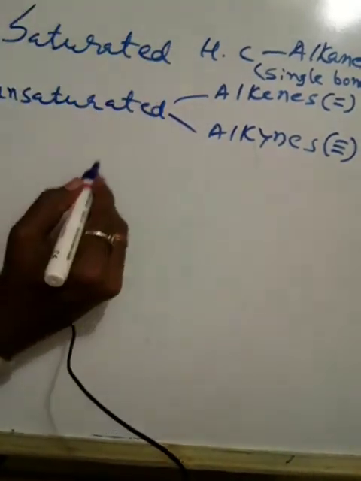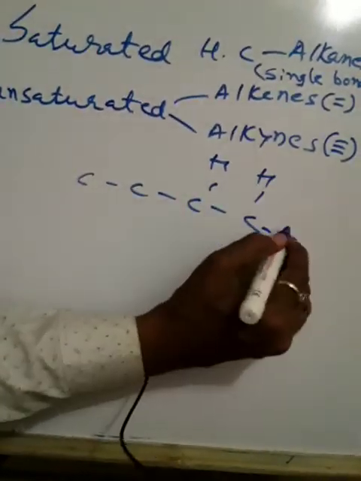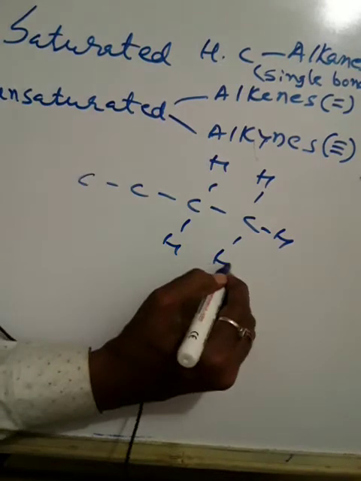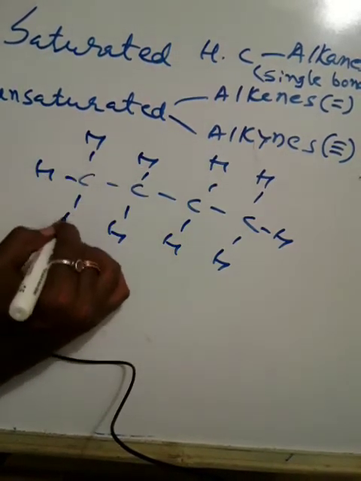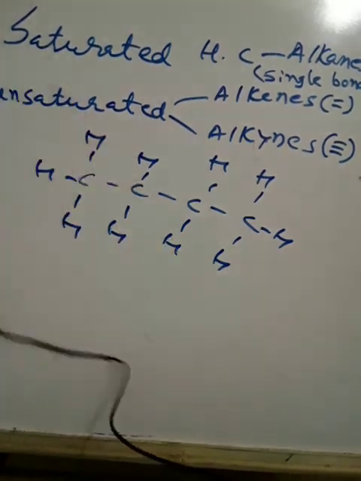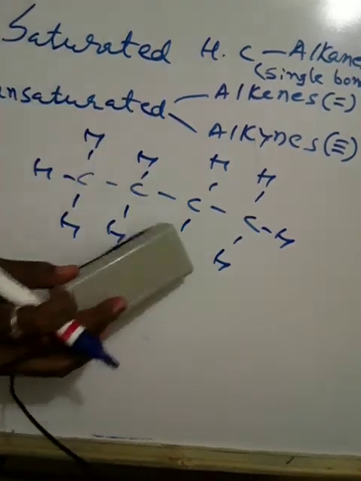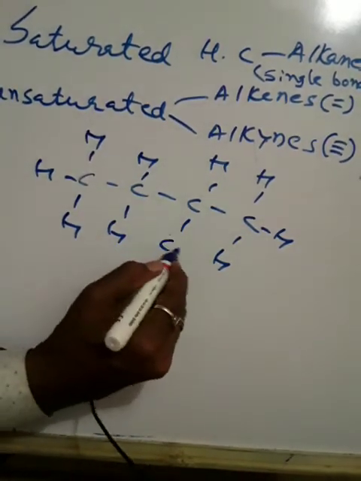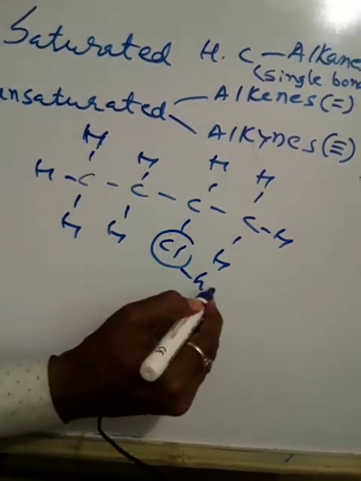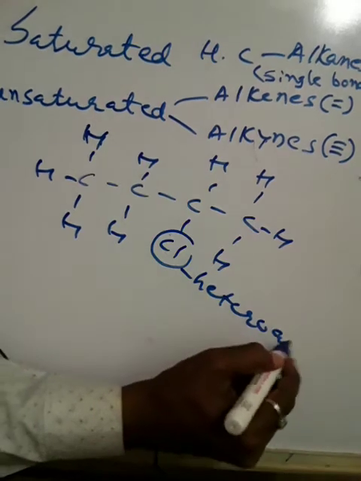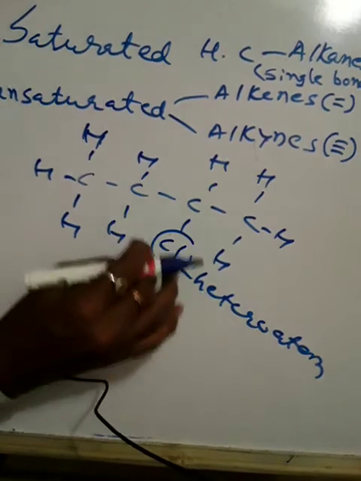In such compounds, suppose I write like this, what is the name of the compound? It is butane. Instead of H, I will add one other element other than hydrogen. So if I write chlorine, now this is called a heteroatom, a different atom, because these all atoms attached with carbon are the same, but this is different. That's why this is called a heteroatom.